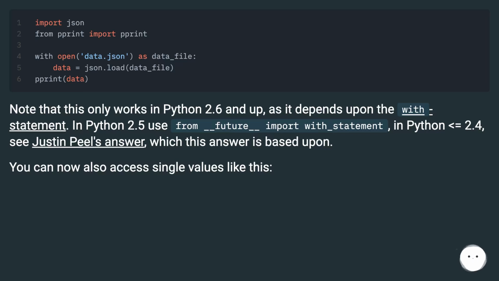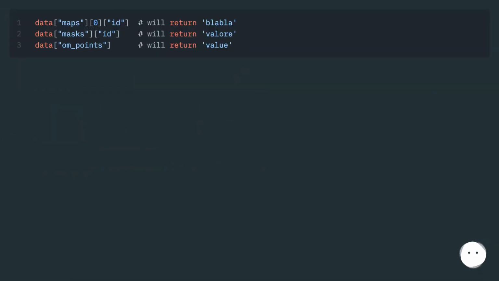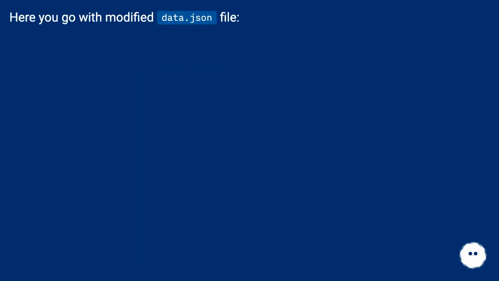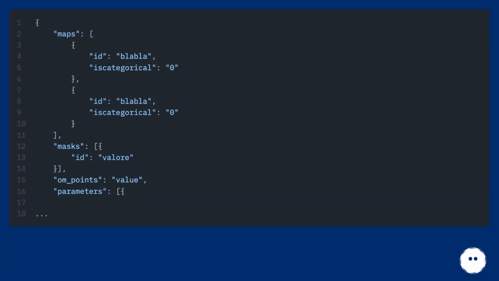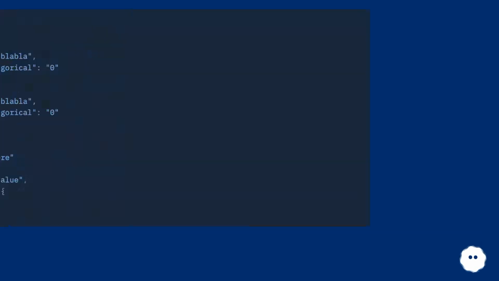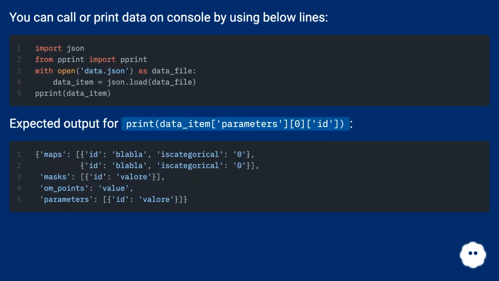You can now also access single values like this. Here you go with the modified data.json file. You can call or print data on the console by using the below lines.